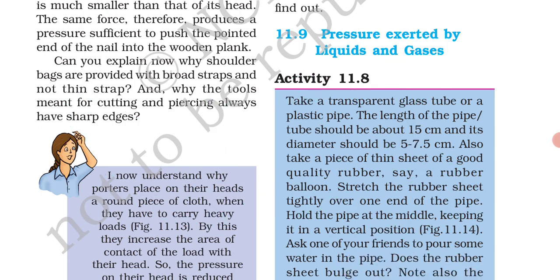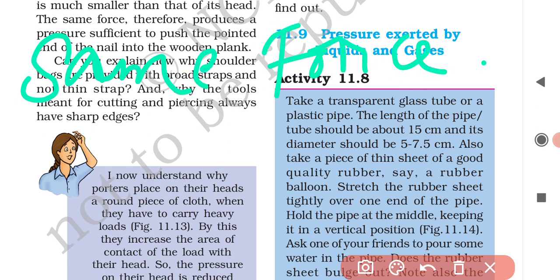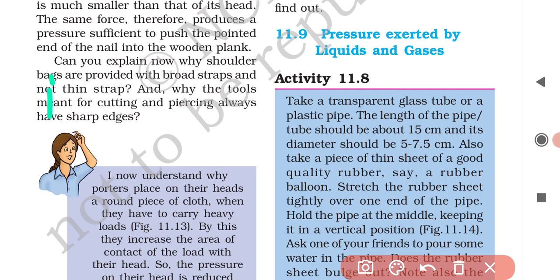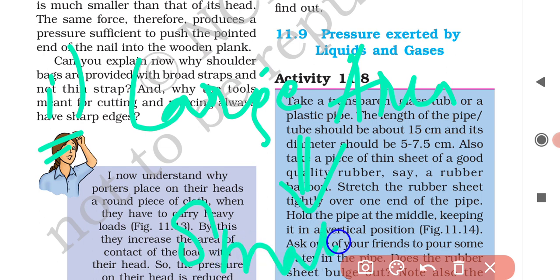Okay, if the same force is acting on two objects, the first object has a large area, then it will have a smaller pressure, because the area is large here.